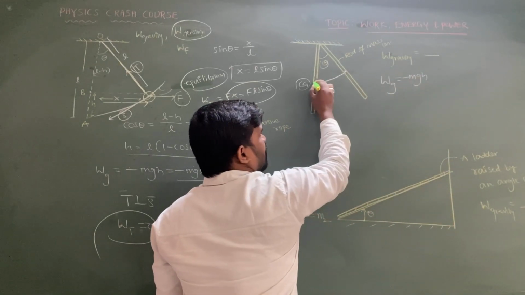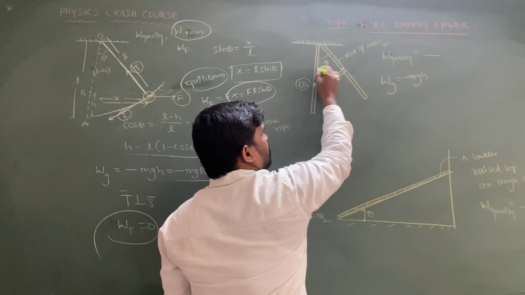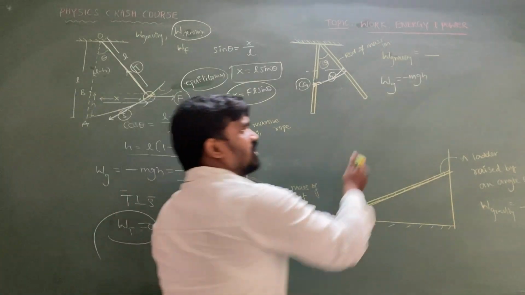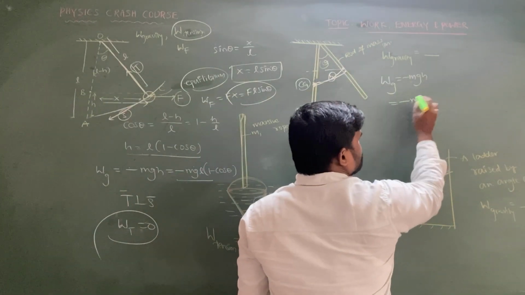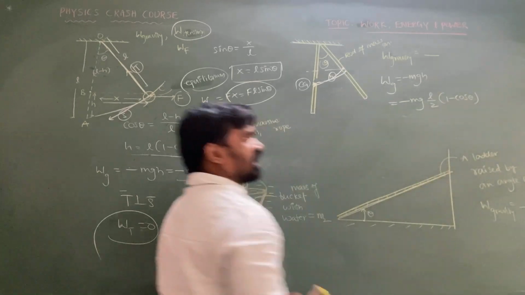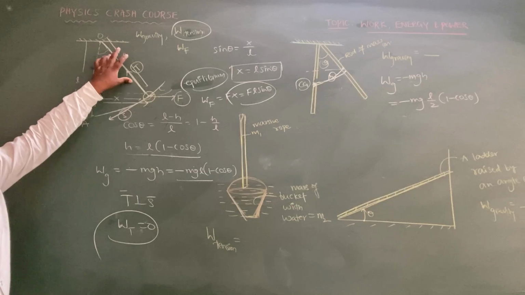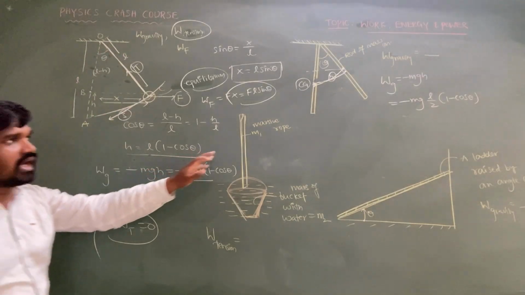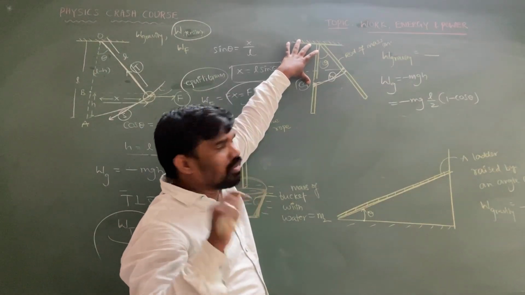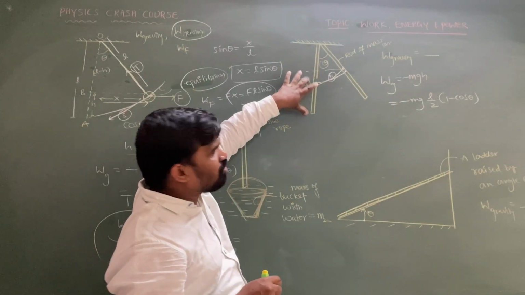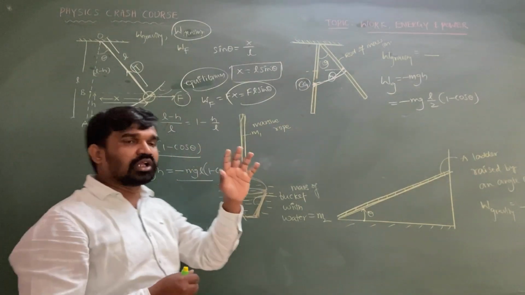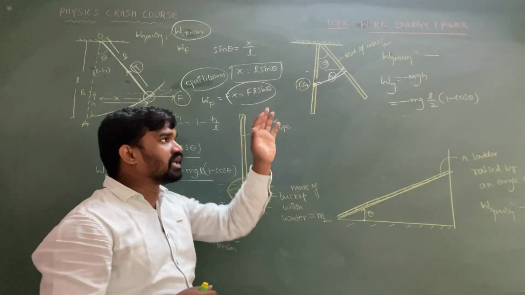So the center of gravity will shift to this particular position. So how much height does the center of gravity rise? That is equal to h. So for this h value, minus mg into L by 2 of 1 minus cos theta we have to write. If it is a massless string, then we write L of 1 minus cos theta. If it is a massive rod, because the center of gravity's position is how much, sir? From this bottommost point it is L by 2 only. So here you are supposed to take L by 2, because the total mass of the system is supposed to be located at the center of mass.